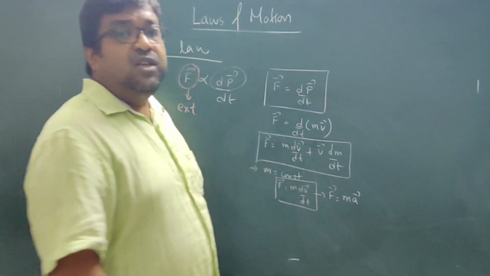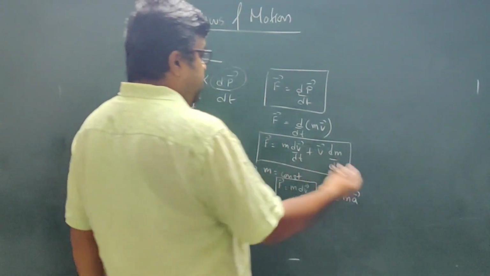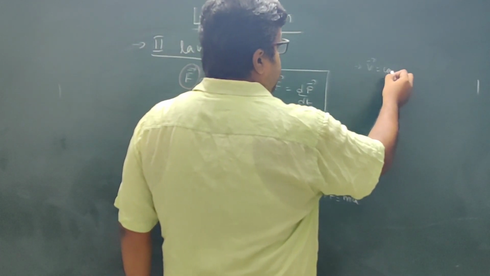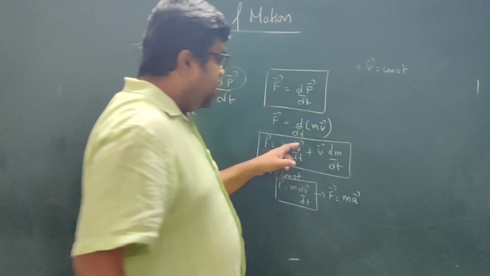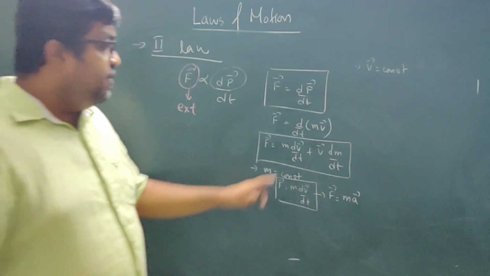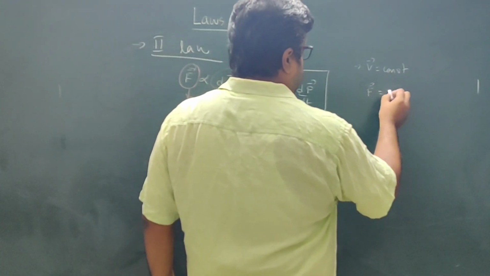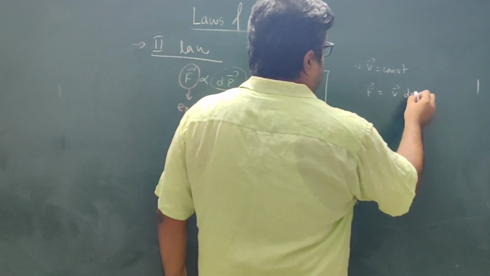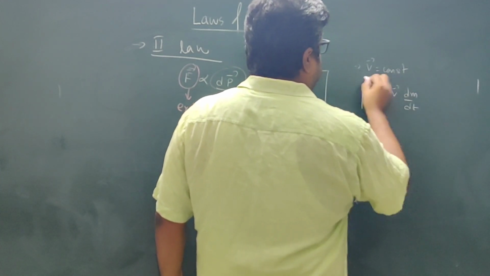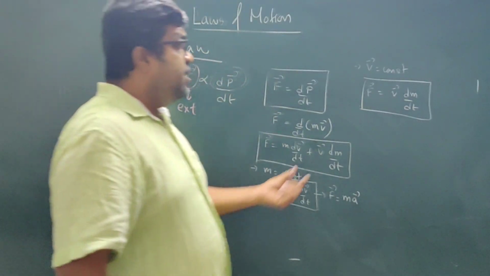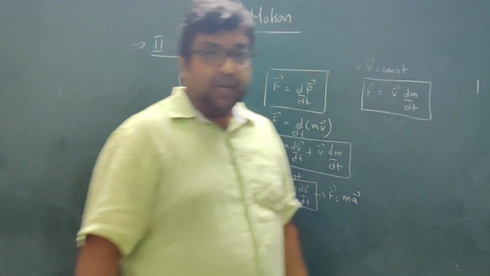Now in case velocity is constant, I can write v is equal to constant. If velocity is constant, dv by dt will be equal to 0, which implies this term is 0. So F will be equal to v dm by dt, where dm by dt is the rate of change of mass.